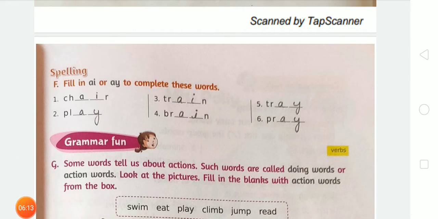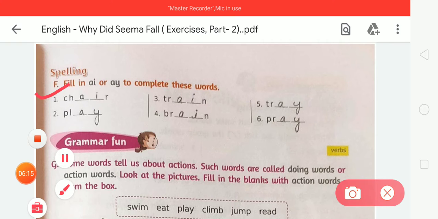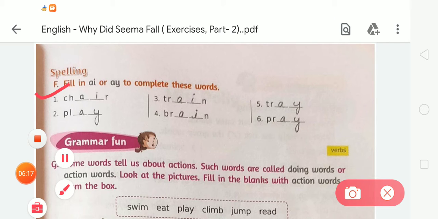So let's do it. First is CH dash dash R. On the given blanks we have to write the spelling AI. So the word will be chair, CHAIR. Now tell me what we fill in the second. Next is PL dash dash. On the given blanks we have to fill the letters AY.